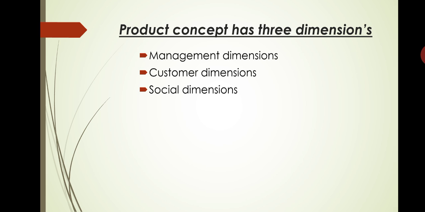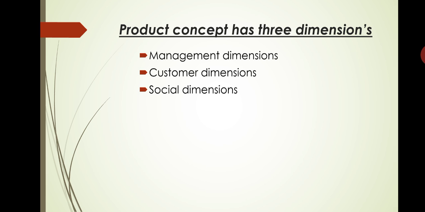And third one, social dimensions. What is this social dimension? Society always welcomes salutary products and desirable products, because both these products fulfill the expectations of social welfare and social interest. Now let us discuss what are salutary products and what are desirable products. Salutary products are those which yield long-run consumer benefits to the society, but which may not have immediate appeal.